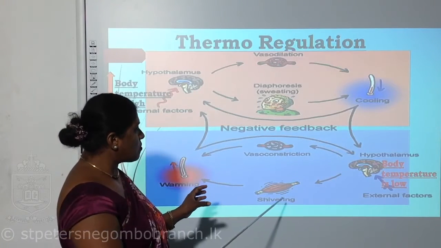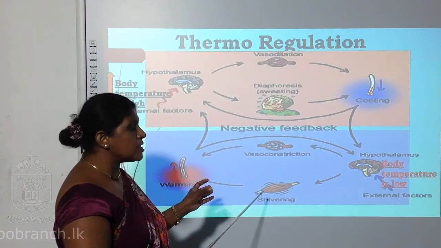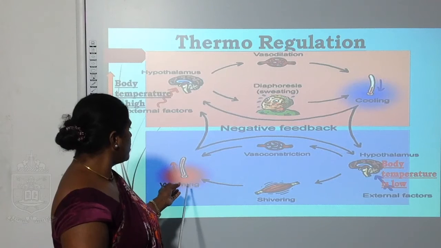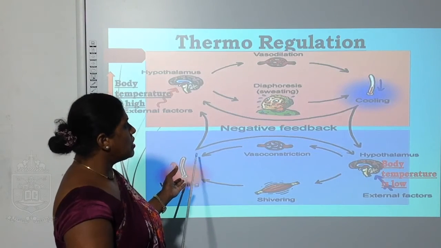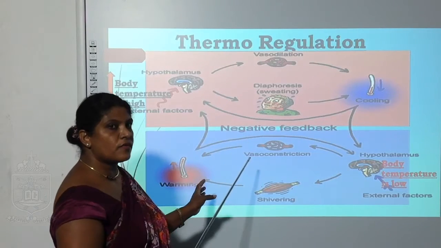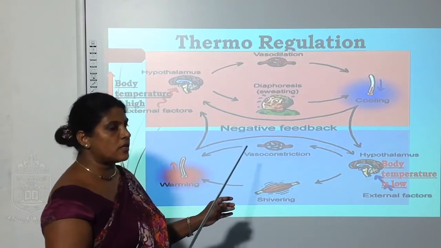And shivering, from the shivering method also can conserve the heat. Then warming up the body and bring the body to the normal temperature. This is the regulation of the temperature of your body, what we call thermoregulation.